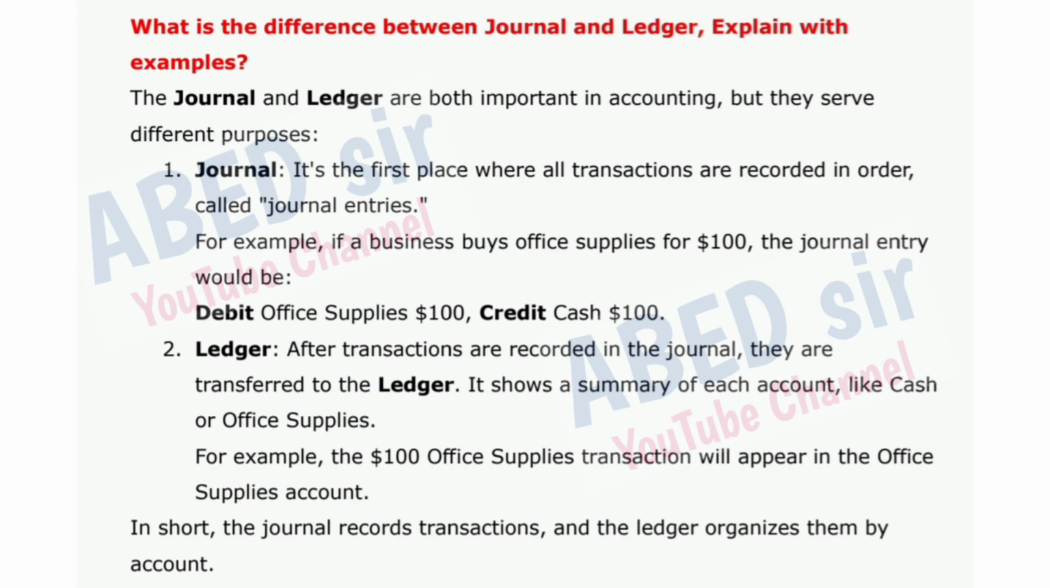cash $100. 2. Ledger. After transactions are recorded in the journal, they are transferred to the ledger. It shows a summary of each account, like cash or office supplies. For example, the $100 office supplies transaction will appear in the office supplies account. In short, the journal records transactions, and the ledger organizes them by account.